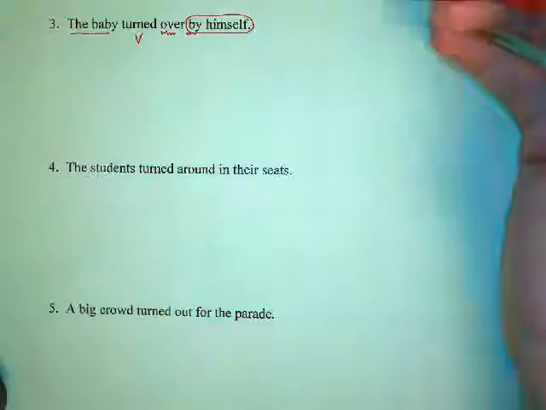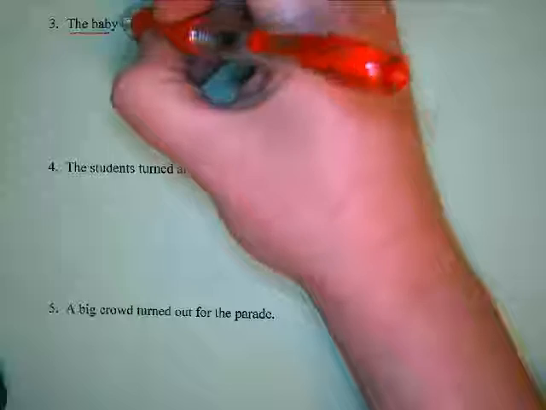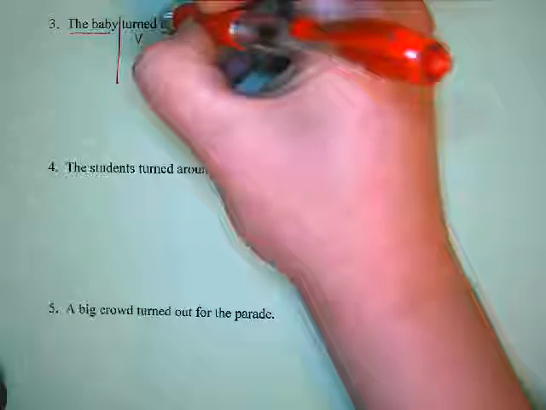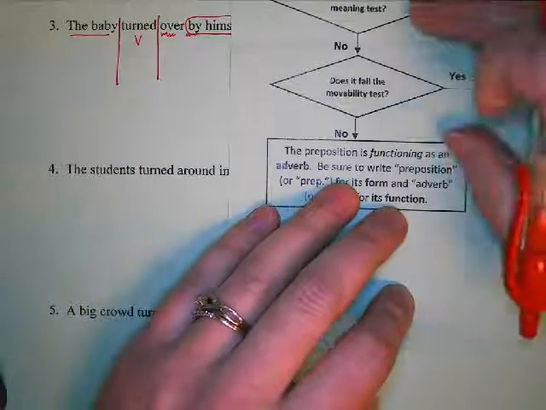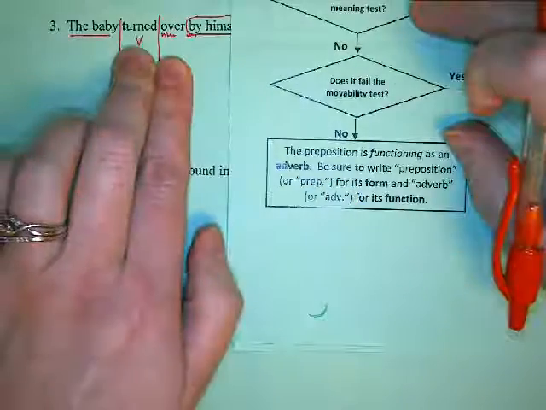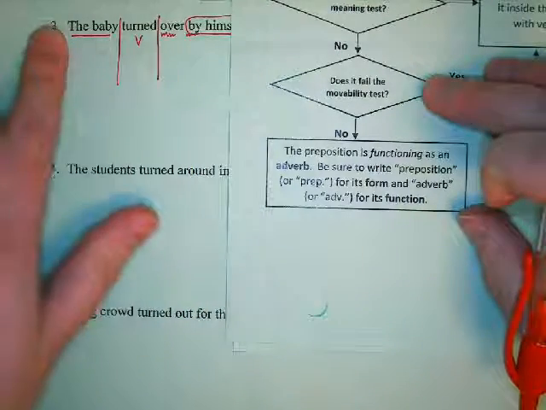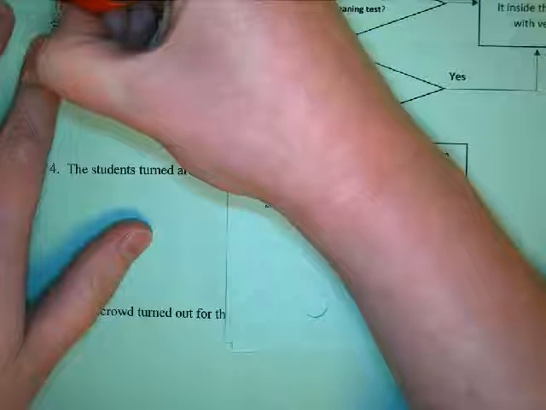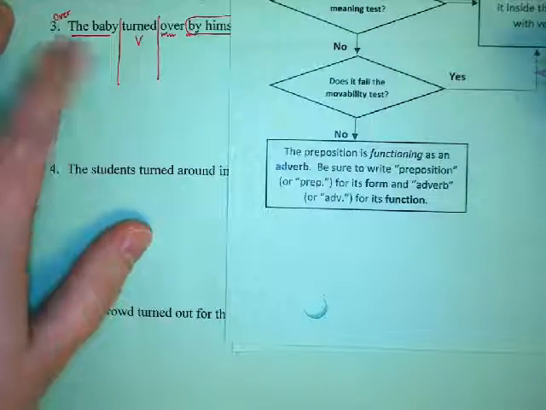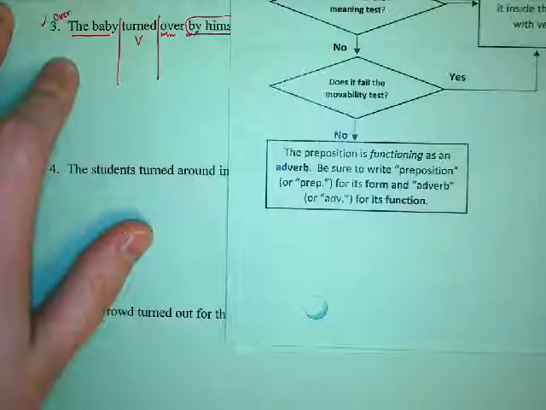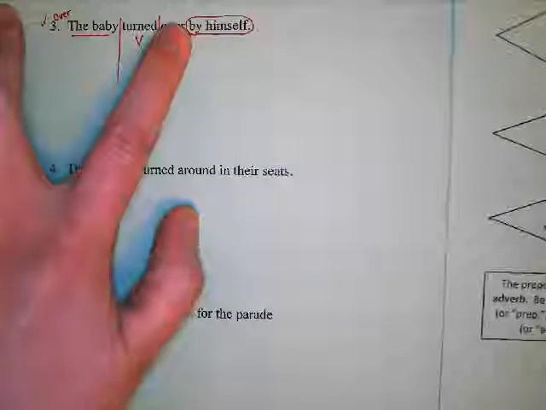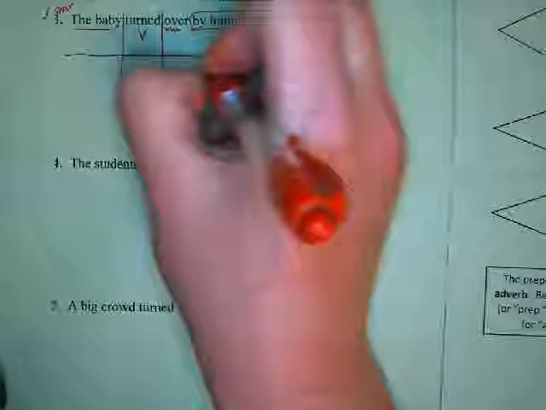In this case, the baby's changing directions. He's not a football player. Coach Miller's not going to be yelling at him. So what we really want is he changed his direction. And so this is actually that third case where it fails the meaning test, right? Because we don't want that combined meaning. You can move it, right? So over the baby turned, and you can always test it that way to confirm. If over the baby turned by himself makes sense, I mean, it sounds a little awkward, but it does make sense, then you know you have a preposition in form and an adverb in function.